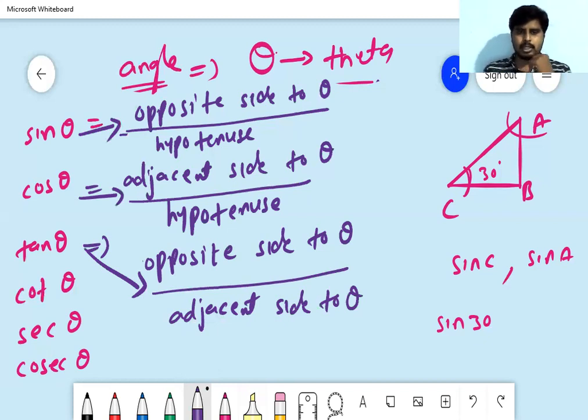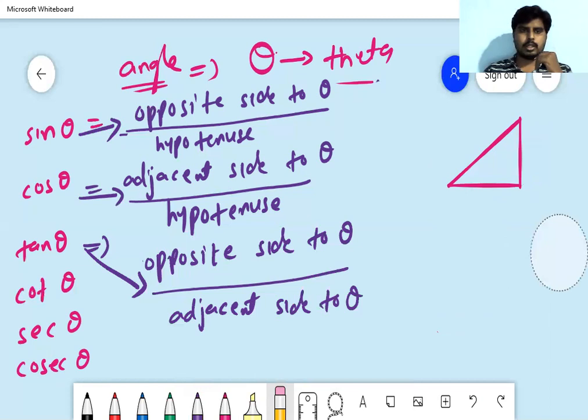Okay, coming to cot, secant, cosec, we can write like this.